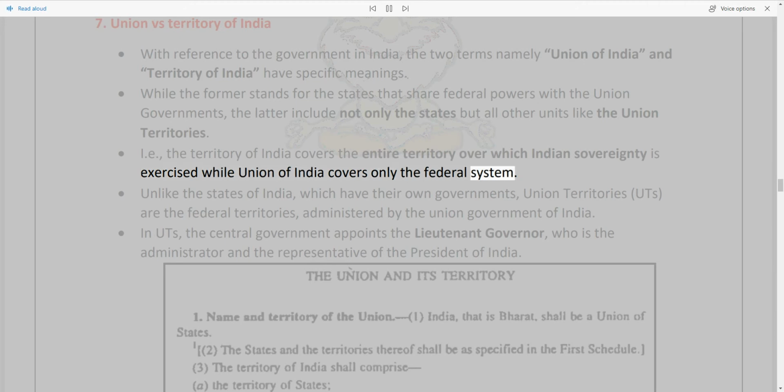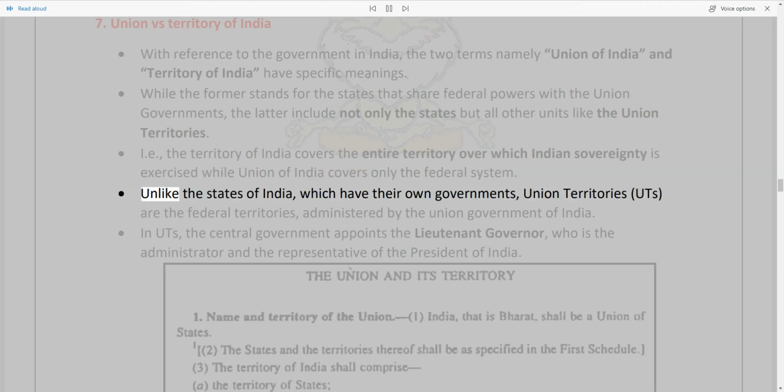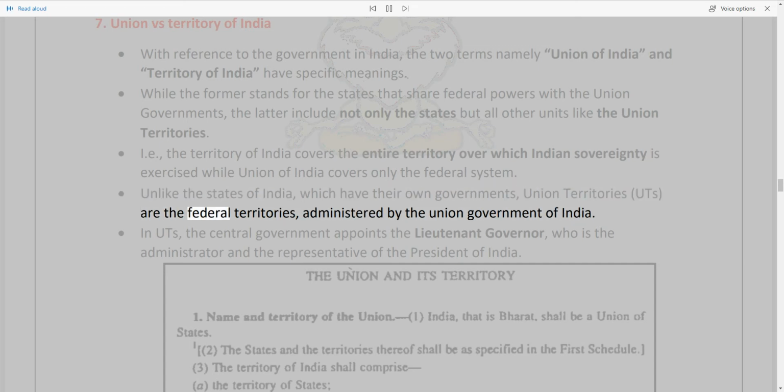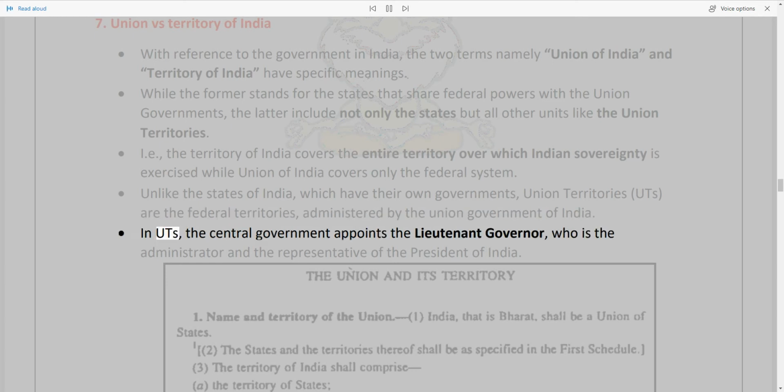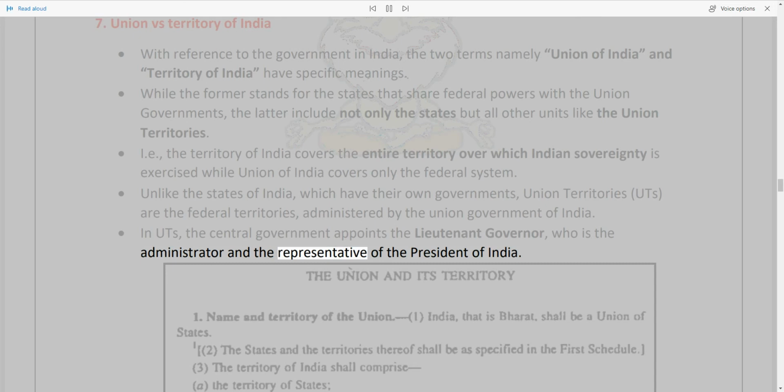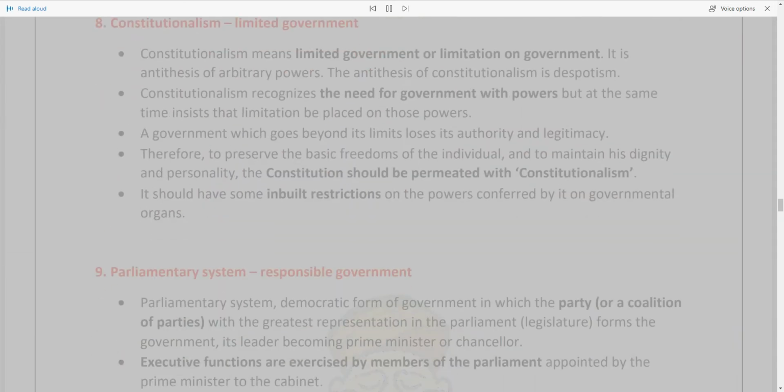Unlike the states of India, which have their own governments, union territories, UTs, are federal territories administered by the Union Government of India. In UTs, the central government appoints the Lieutenant Governor, who is the administrator and the representative of the President of India. 8. Constitutionalism, limited government.